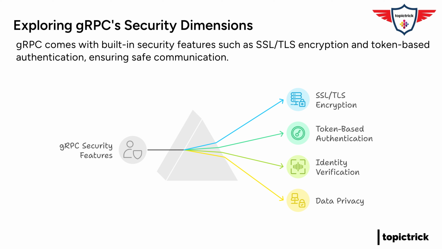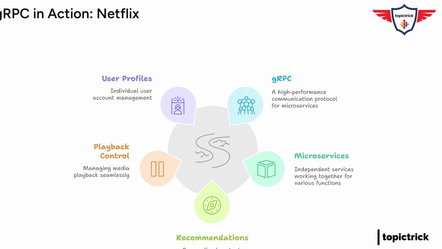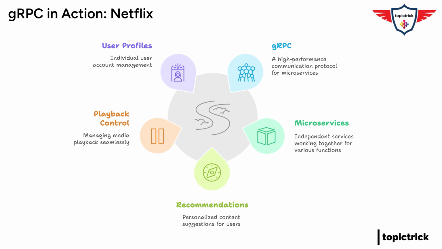It is. And that's one reason why big companies like Google and Netflix use gRPC for their critical services. Speaking of those big players, I'm curious to hear more about real-world use cases. You mentioned Netflix. What are they doing with gRPC? Well, they use it to manage a ton of communication between all their different microservices. Think about all the things the Netflix app does. Recommendations, search, playback control, user profiles. It's a lot more than just pressing play. Right. Each of those features is likely powered by a separate microservice, and gRPC makes sure they all work together seamlessly. So when I'm binge-watching a show, it's gRPC that's keeping the data flowing. You got it. It's essential for providing a smooth experience for millions of users.